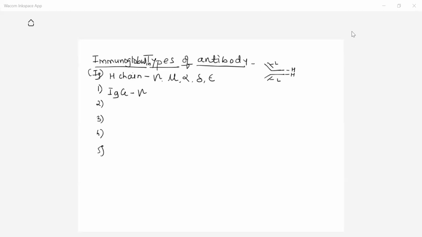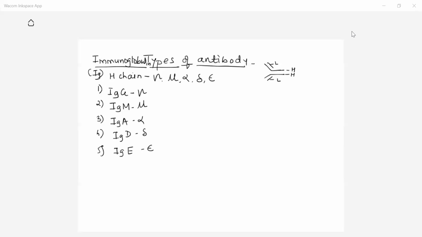The heavy chain in it is gamma. The second type of antibody is IgM. The nature of the heavy chain is mu. The third type of antibody is IgA. The nature of this H chain is alpha. The next one is IgD. The nature of the H chain in IgD is delta. And in case of the last type, IgE, the nature of the heavy chain is epsilon. So depending upon the nature of the heavy chain, there are IgG, IgM, IgA, IgD, IgE, and these are the 5 types of antibody present in the body of vertebrates.